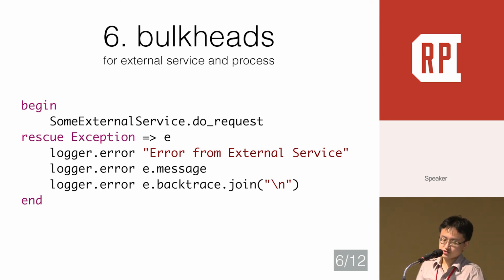Bulkheads is a strategy that keeps a failure in one part of your system from destroying everything. Basically, it just stops the exception from propagating. It can help make your software more robust, especially for distributed systems.